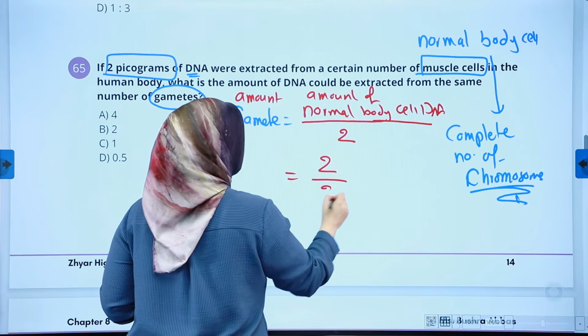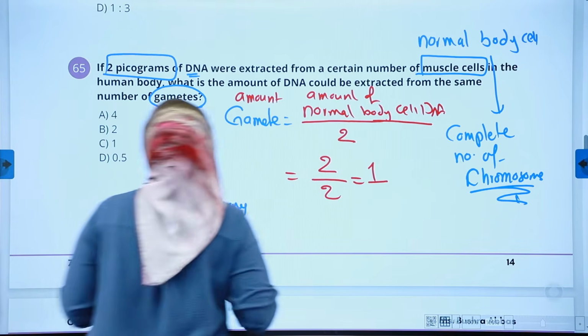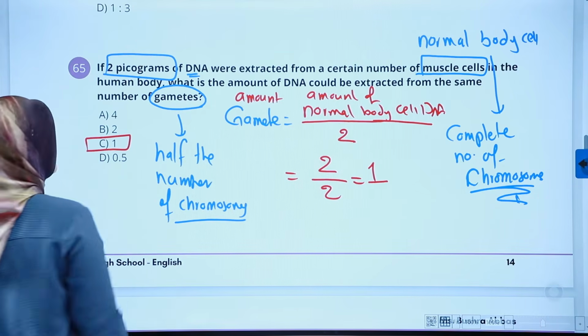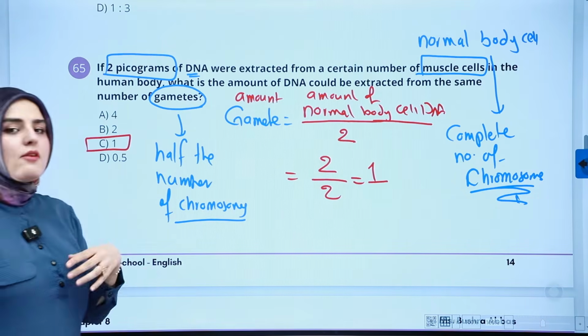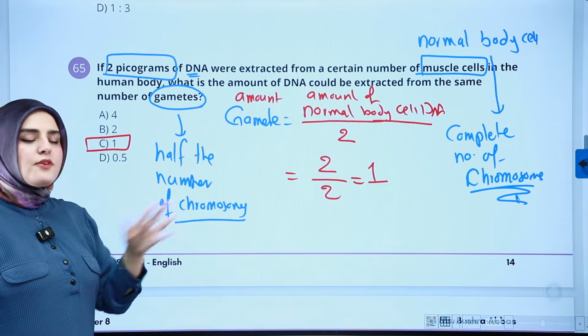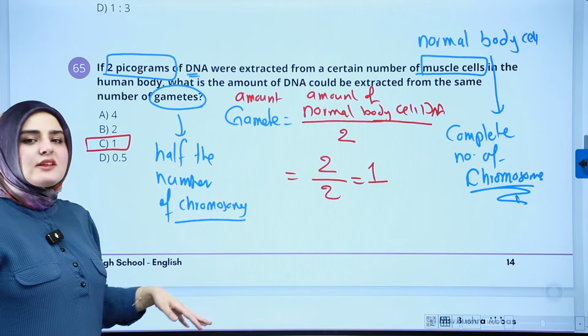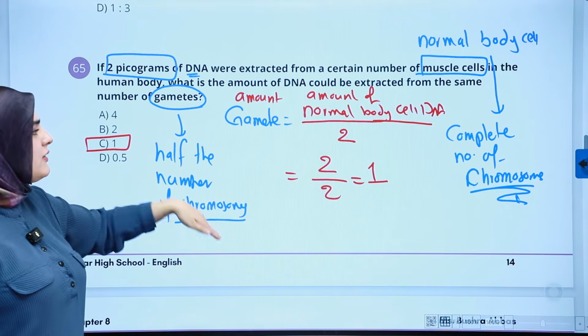Got it? 2 divided by 2 equals 1, like that. You could use it on any number, 2.5, 100, 50,000, whatever it is. You always need to divide it.